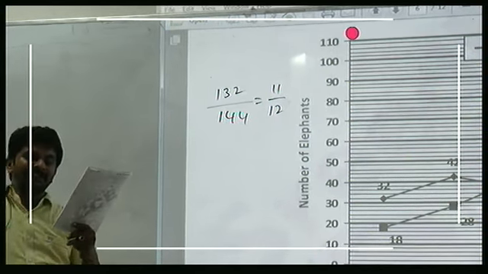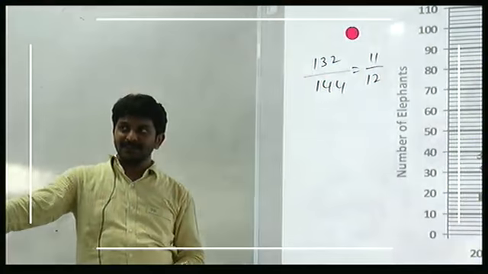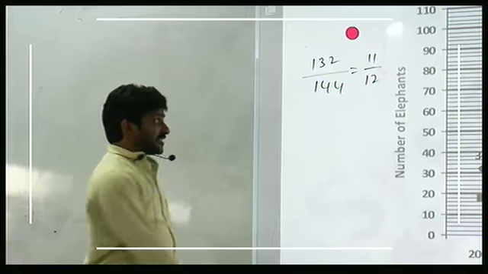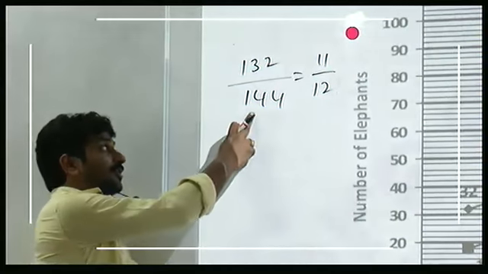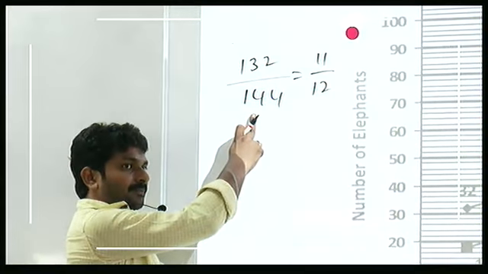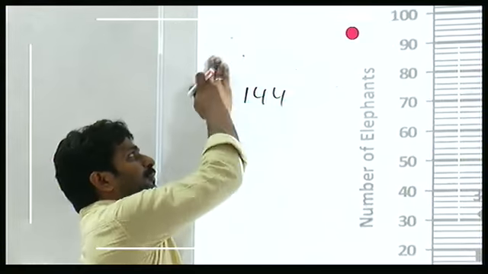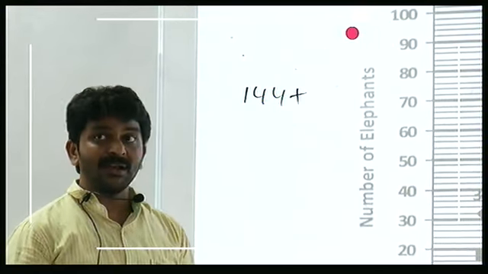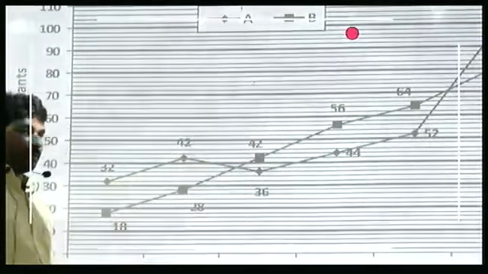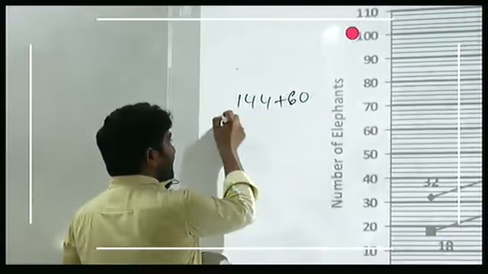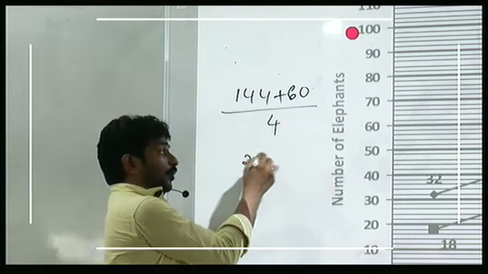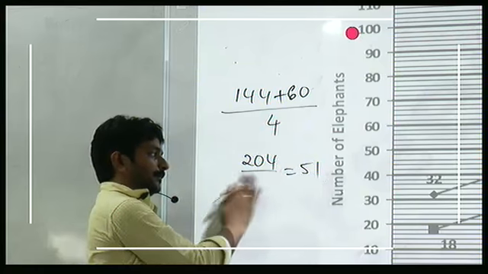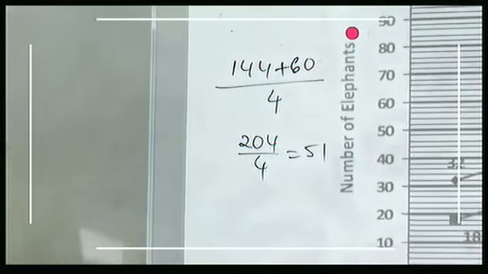What is the average number of elephants in reserve B during 2001, 3, 5, 6? Just now we have the total number of elephants in reserve B in 2005 and 6, which is 144. Yes or no? To this number you need to add extra 2 values, for 2001 and 2003. 2001 18, 2003 42. 18 plus 42 is 60. Add 60. You are asked about average, divided by 4. How much is 204 by 4? 51.